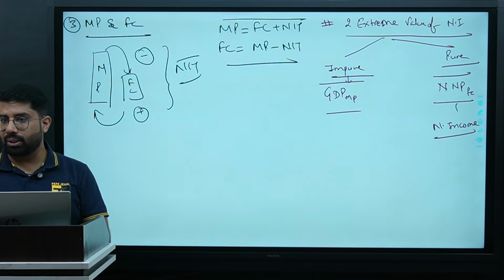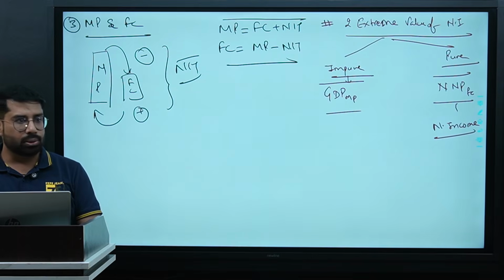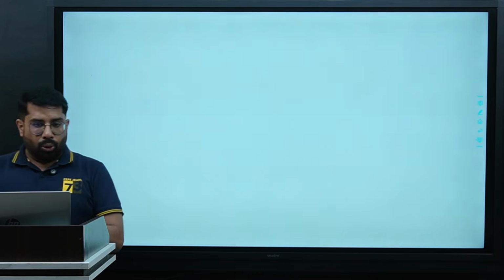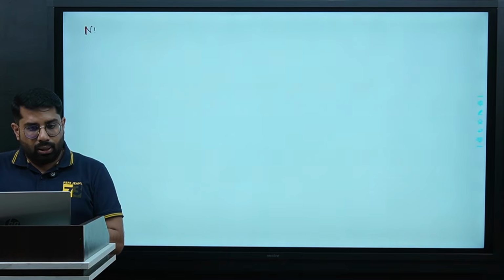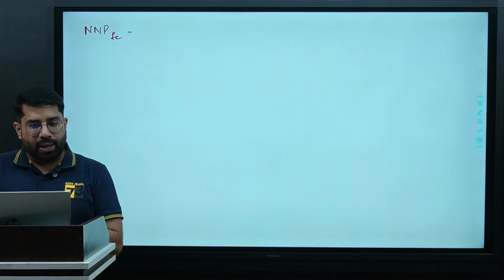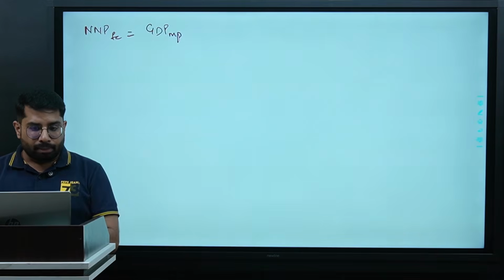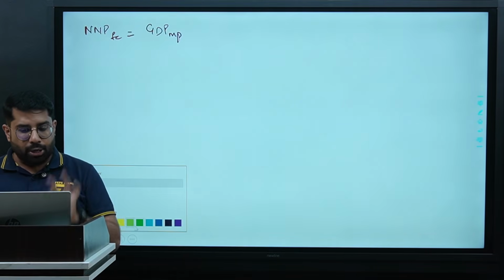Do we understand this part? Yes? Yes, sir. Sure? Yes. Okay. Now, let us say we have to find out NNP FC, but how do we do it? If we have GDP MP with us, pay attention. We will divide this formula into three parts.